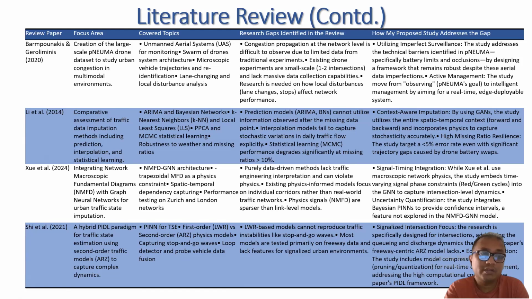In Zhu et al., 2024, they integrate the network macroscopic fundamental diagram. They also include a graph neural network, but in my paper, I will integrate signal timing to study traffic behavior and capture it using a graph neural network, and also include uncertainty quantification using Bayesian PINN.